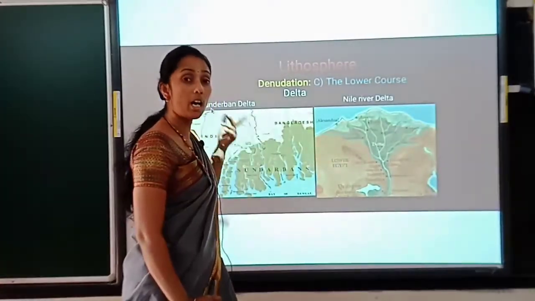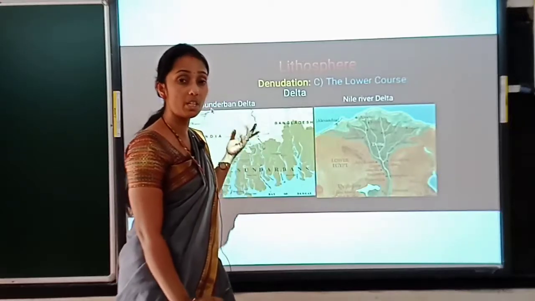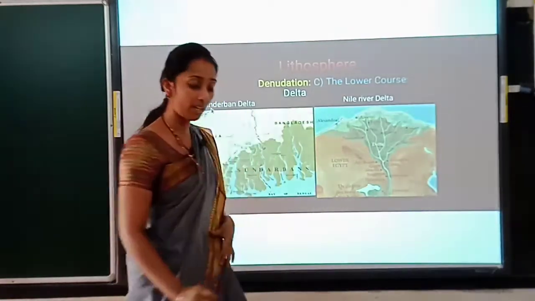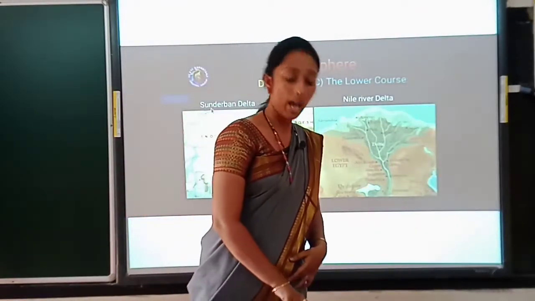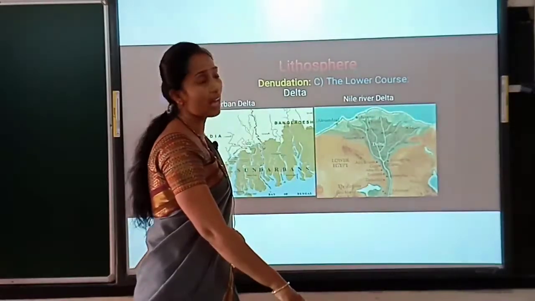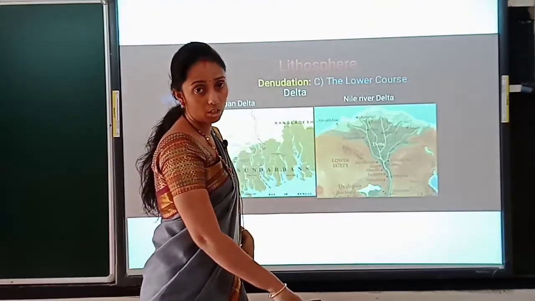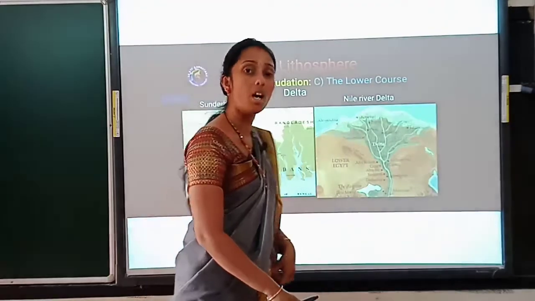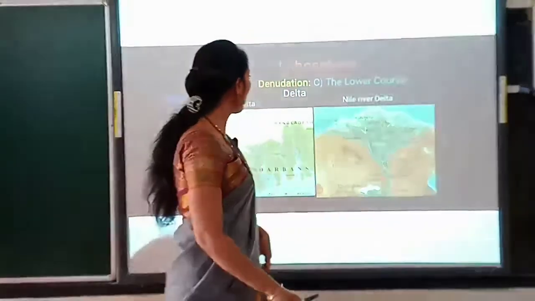Sundarban. And alluvial soil, which comes in the alluvial fan, is the example for the middle course. That one is also very fertile land, children. This is an example for denudation. Give an example for middle course denudation. Which one was correct? That was the alluvial fans. Be clear on that, okay?